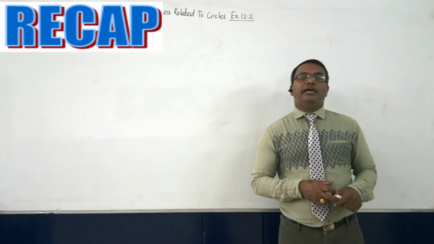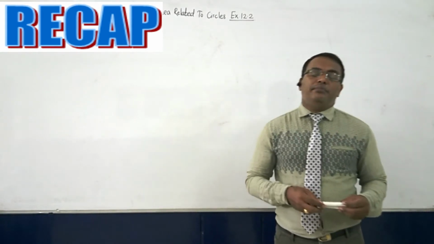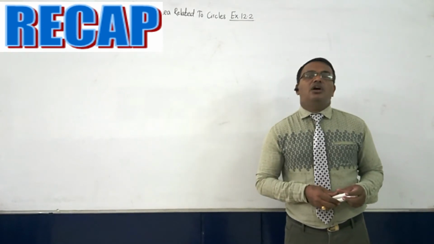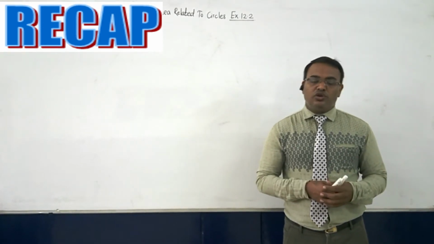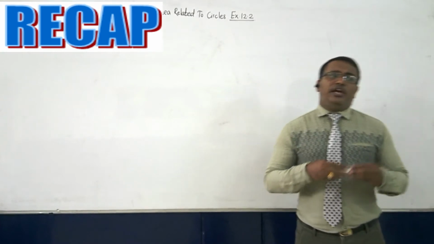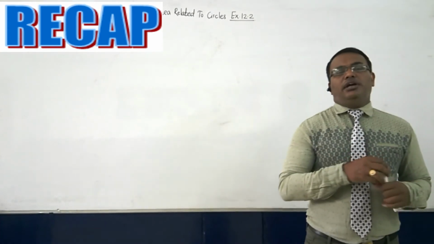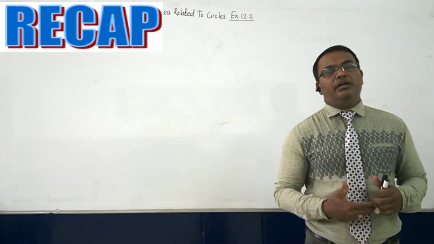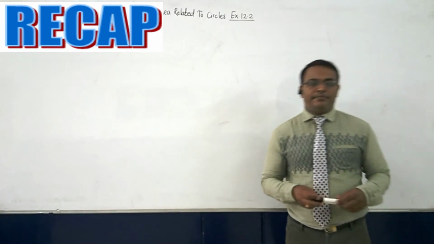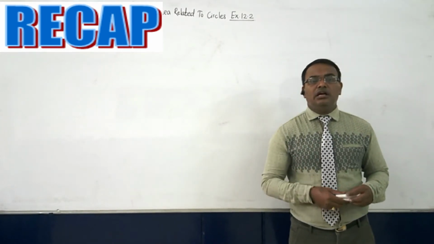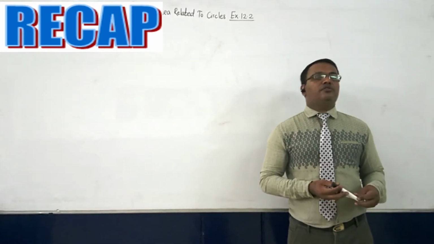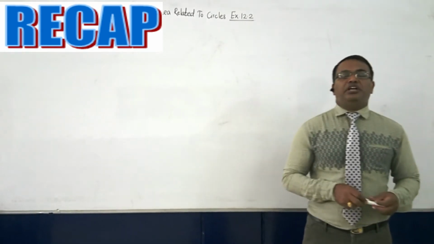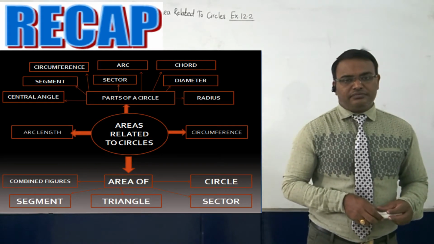So the value of pi can be found out by c upon d, that is circumference divided by the diameter. Or if you want, you can check it also, not an issue. For any circle, for any value of the circumference and the diameter, the value of pi will be the same. You can cross check with any circle. If you divide the circumference of a circle by its diameter, you will get a constant value, that is nothing but your pi.